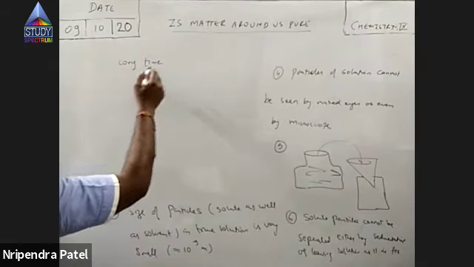Now, there's a phenomenon of light. We call it scattering. I don't know whether you have studied it in junior class or not. Have you ever heard of scattering? So suppose you are on the moon, and the sun is on this side. If you look towards the sun, you will see light. But if you look at the sky on this side, it is dark. It is dark from the moon, right?